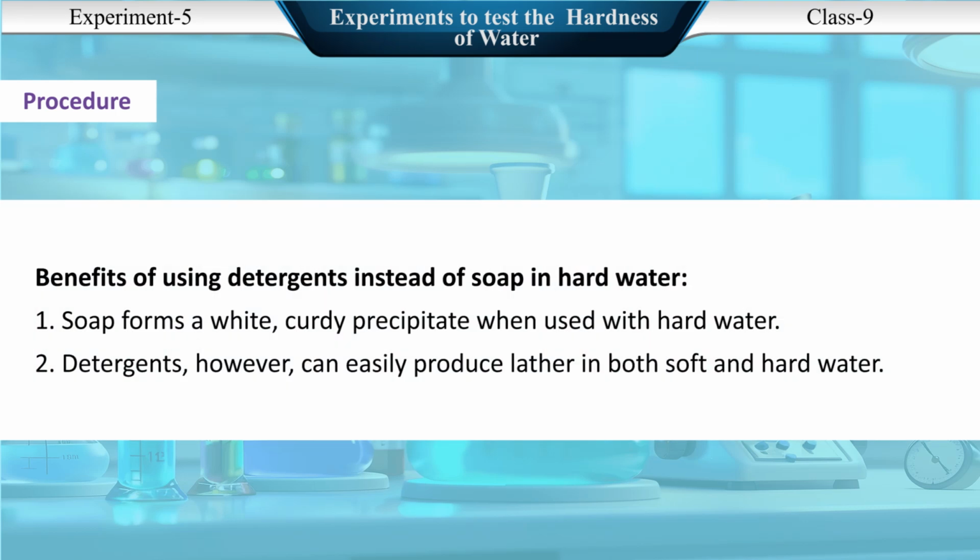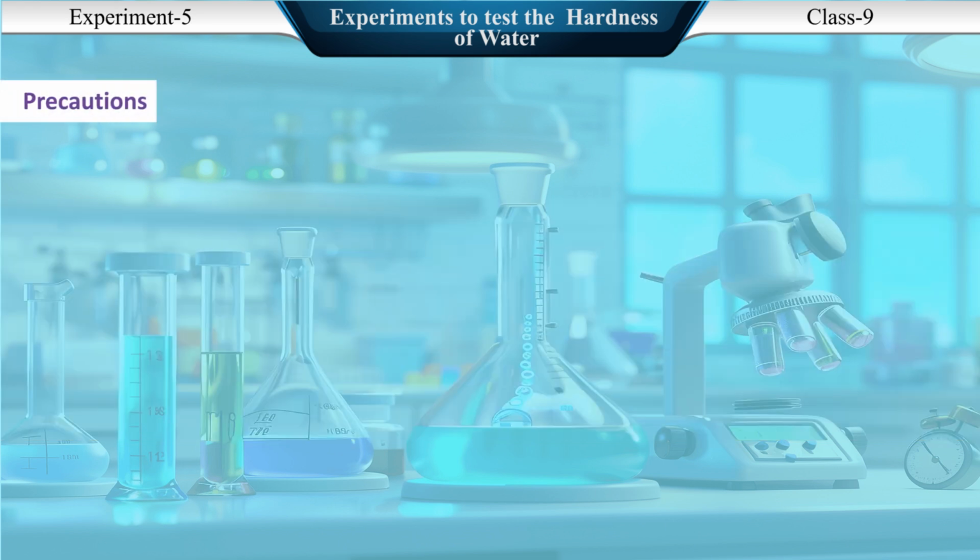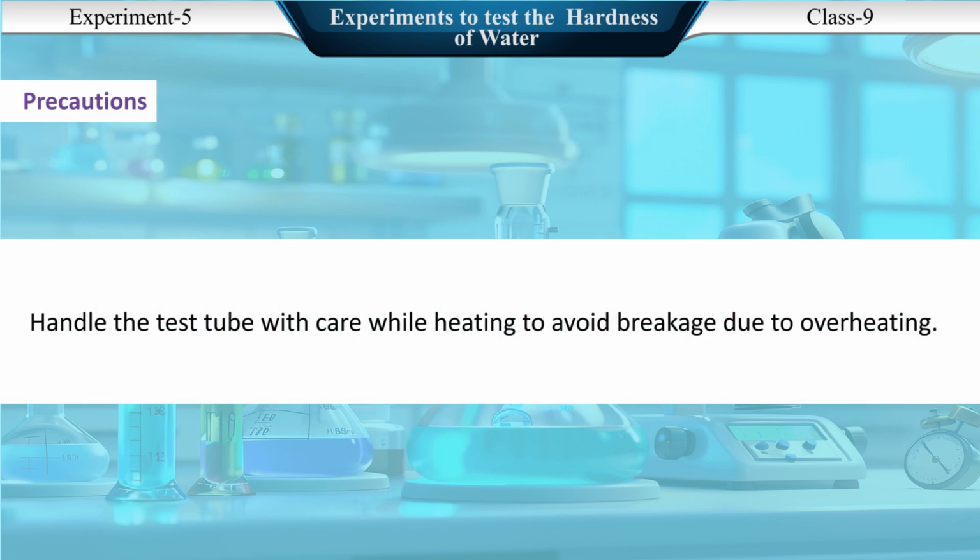Benefits of using detergents instead of soap in hard water. 1. Soap forms a white, curdy precipitate when used with hard water. 2. Detergents, however, can easily produce lather in both soft and hard water. Precautions. Handle the test tube with care while heating to avoid breakage due to overheating.